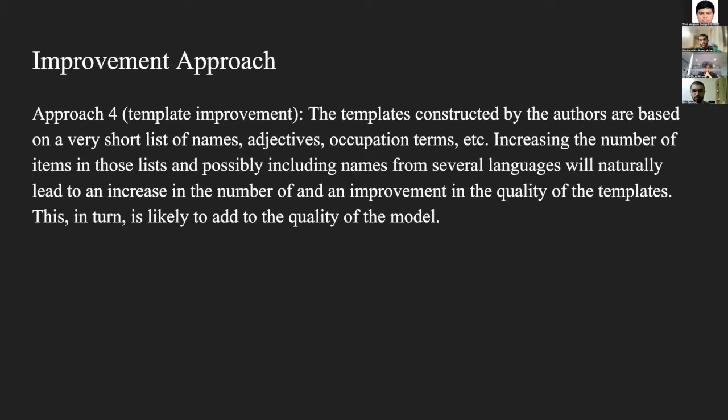The next improvement approach involves the shortcoming of the templates used in building the datasets. The fact is that the templates used in the construction of the datasets are based on a very short, limited number of personal names, adjectives, and occupation terms. In more concrete terms, about 30 adjectives and 30 occupation terms have been used in building the templates, which can impede the generality and robustness of the models built using these datasets.